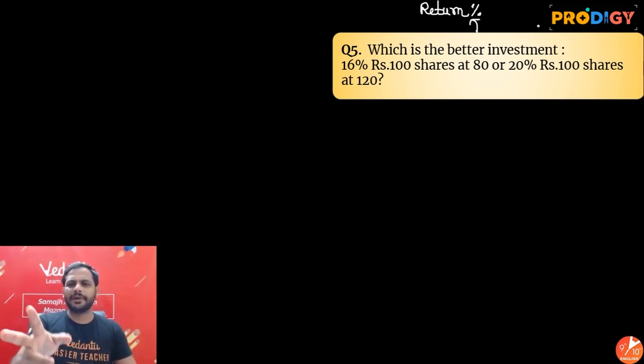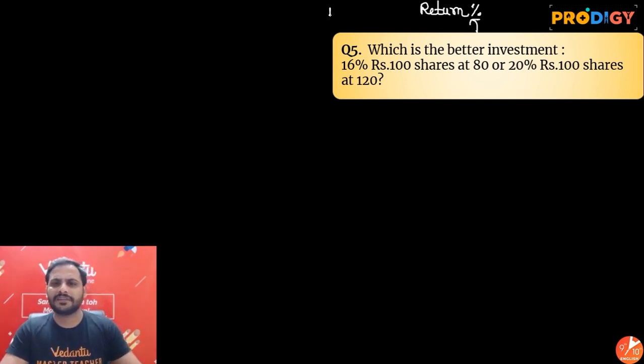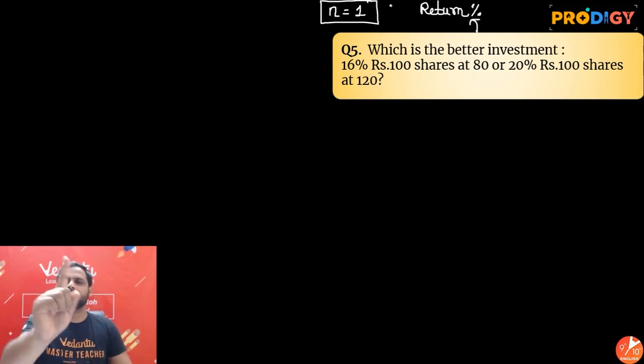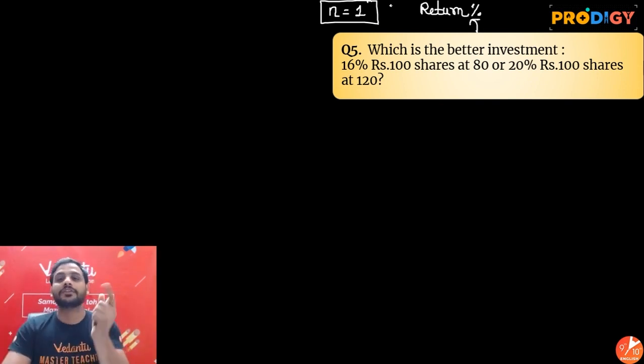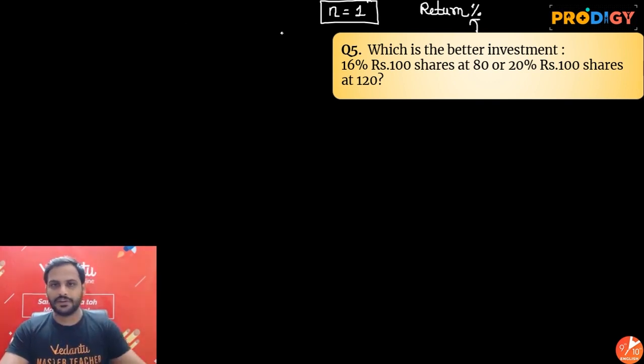Suppose I have to compare two shares, I can keep my number of shares as 1. If I take only one share, in which kind of share will I get a better return for my money invested? So I look at return percentage. Let's understand. In both cases my number of shares is 1.